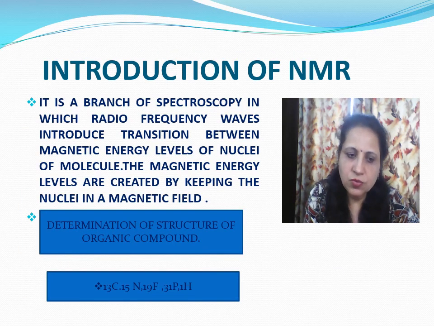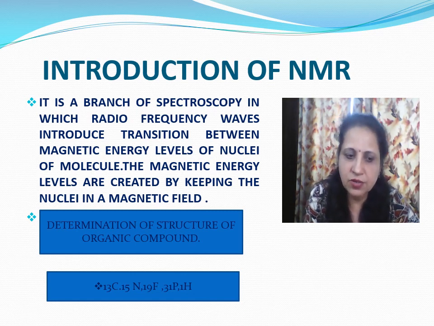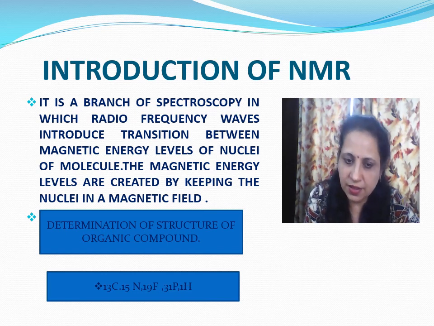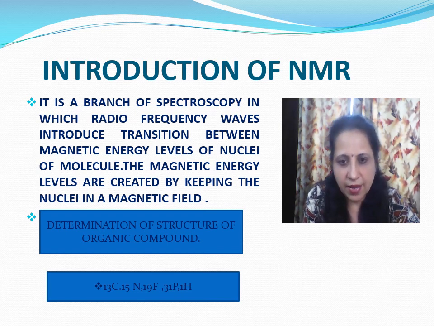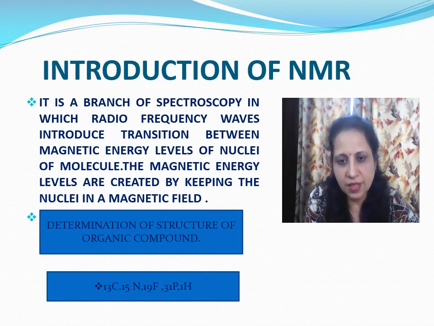NMR spectroscopy is the most powerful tool in determination of the structure of organic compounds. A wide variety of nuclei can be studied by NMR like carbon 13, nitrogen 15, fluorine 19 and phosphorus 31. Hydrogen and carbon 13 are the most commonly studied nuclei by NMR methods.